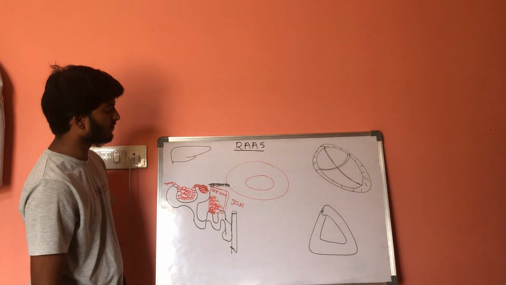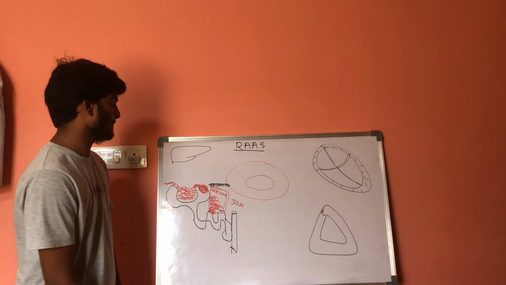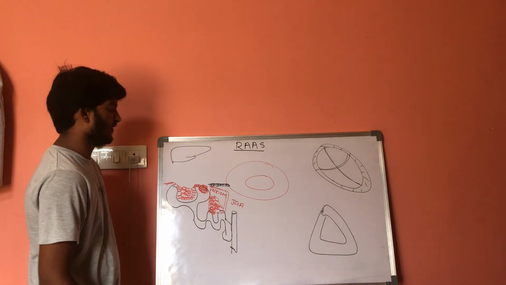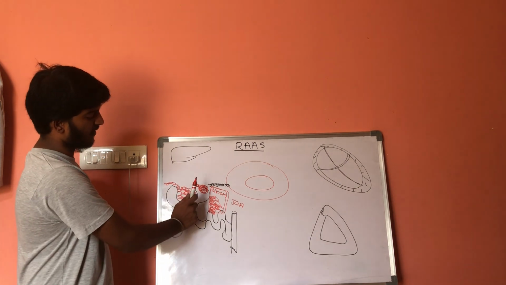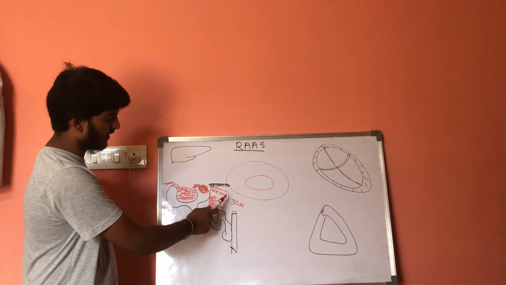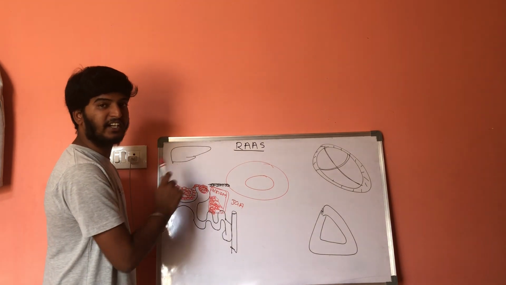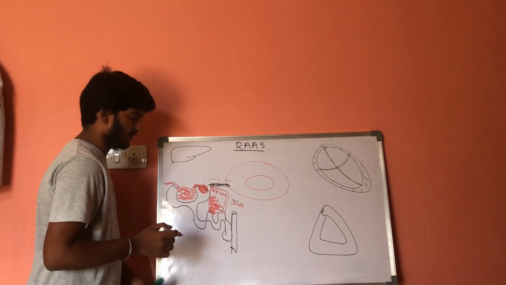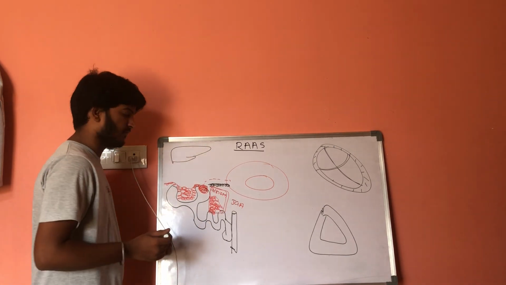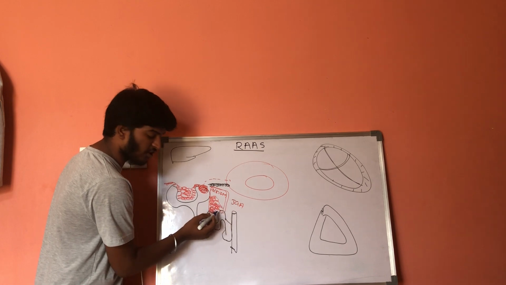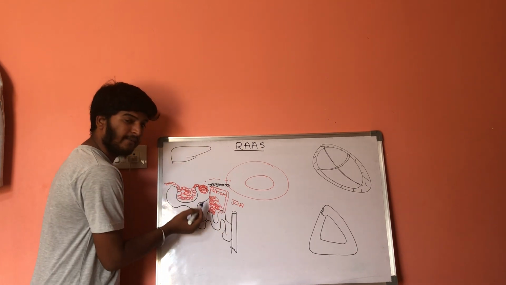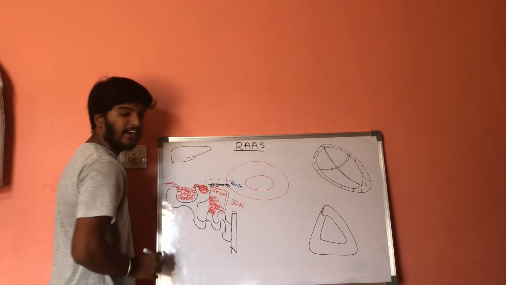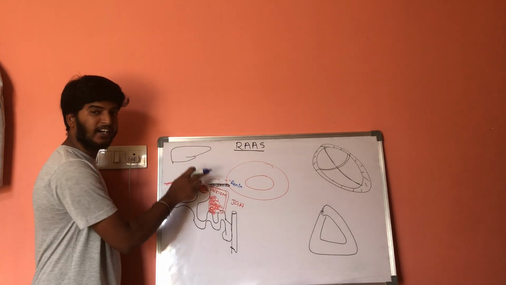Now, when the blood entering into the kidneys is decreased, it releases a special enzyme called renin. The juxtaglomerular apparatus, the Pulkyson cells as well as the macula densa cells, will release renin. So this renin enters into the circulation.